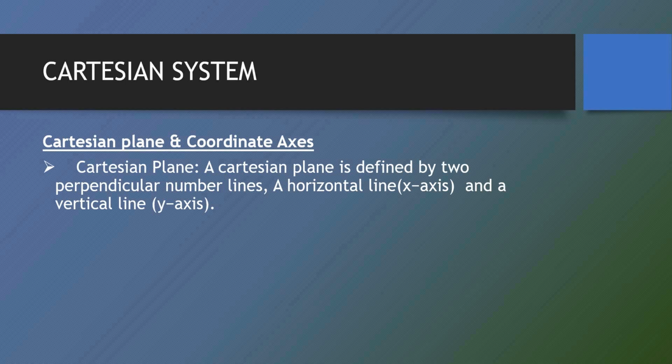It is defined by two perpendicular number lines: a horizontal line, the x-axis, which you are very much familiar with, on which we have already been marking our numbers, and a vertical line which is perpendicular to the x-axis. This vertical line is known as the y-axis.